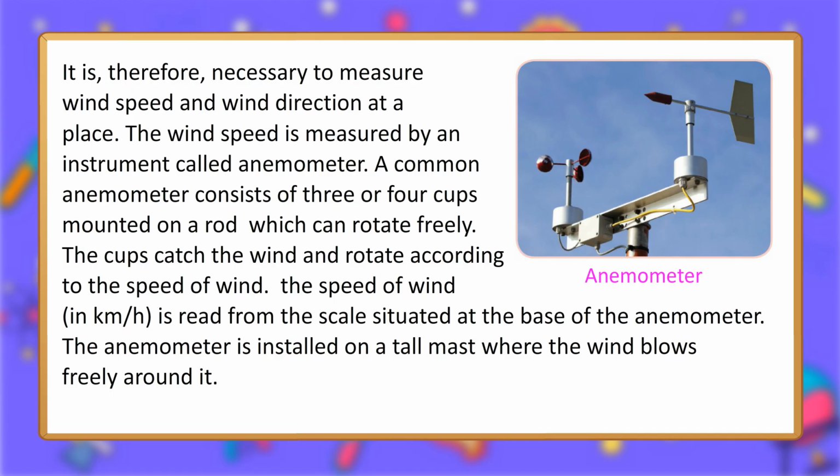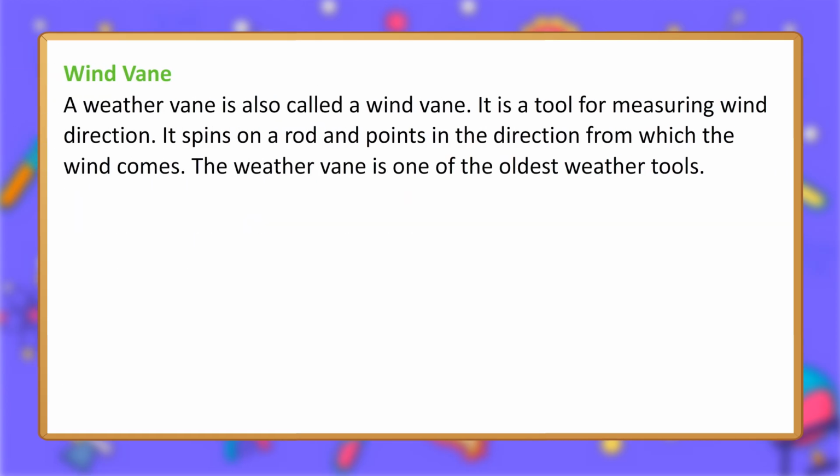The wind speed is measured by an instrument called anemometer. A common anemometer consists of 3 or 4 cups mounted on a rod which can rotate freely. The cups catch the wind and rotate according to the speed of wind. The speed of wind, in km per hour, is read from the scale situated at the base of the anemometer. The anemometer is installed on a tall mast where the wind blows freely around it.